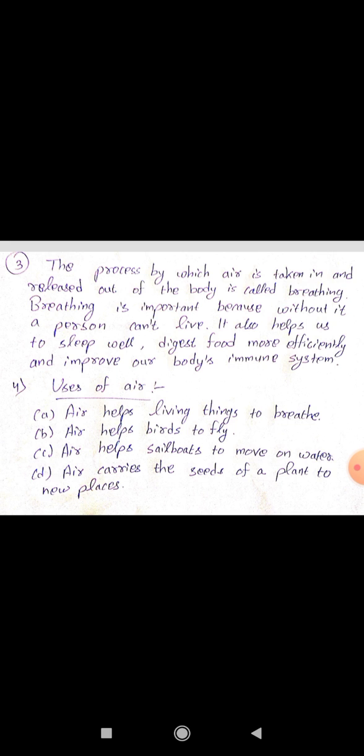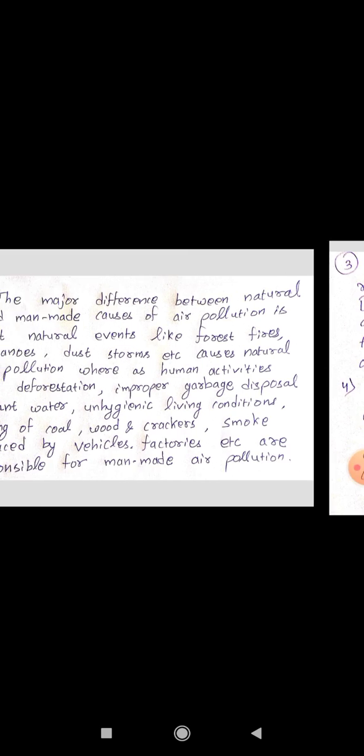Then question number 4, what are the uses of air? This is very easy. You can write any 4 or 5 uses from your book. So uses of air. Air helps living things to breathe. Air helps birds to fly. Air helps sailboats to move on water. Air carries the seeds of a plant to new places.